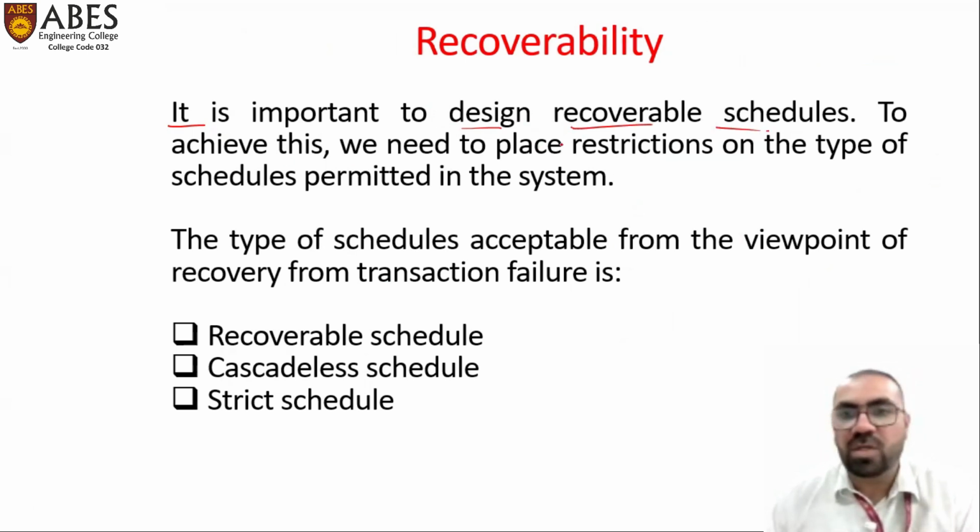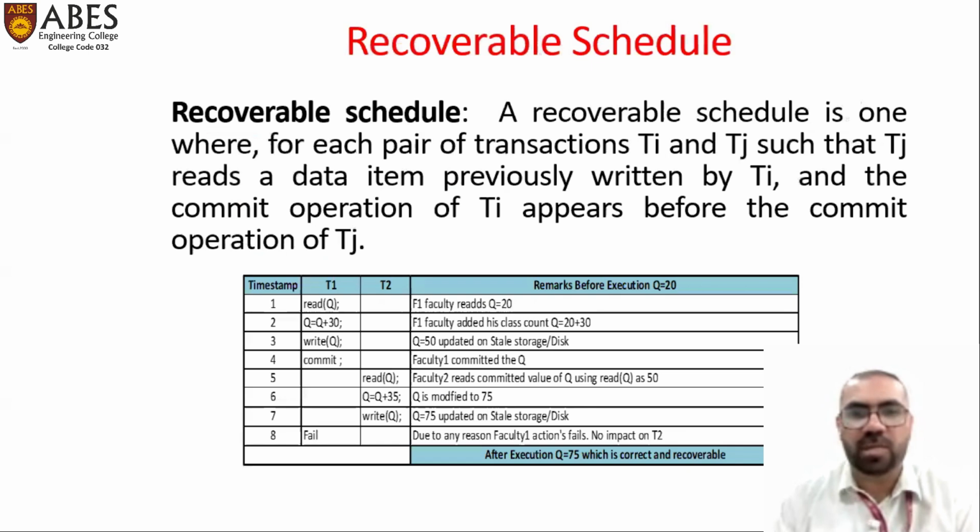To achieve this, we need to place restrictions on the type of schedules permitted in the system. The types of schedules accepted from the viewpoint of recovery from transaction failures are recoverable schedules, cascadeless schedules, and strict schedules, which we can see further. So let us discuss each one in detail.